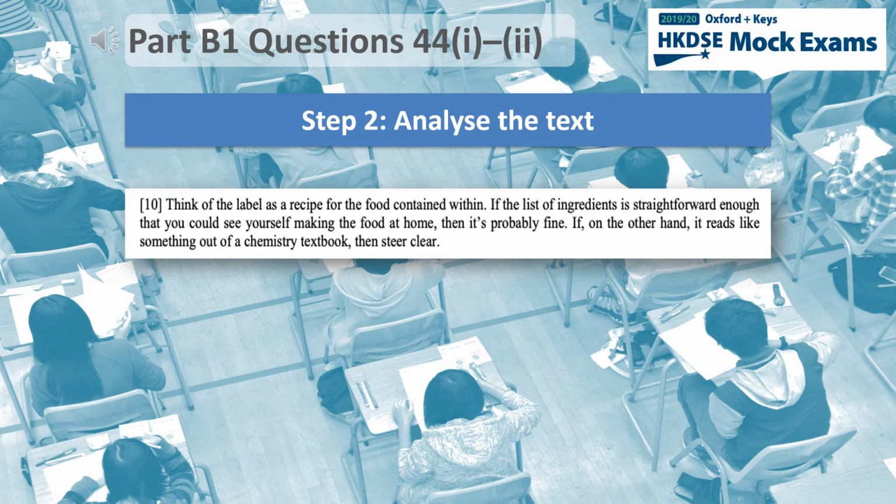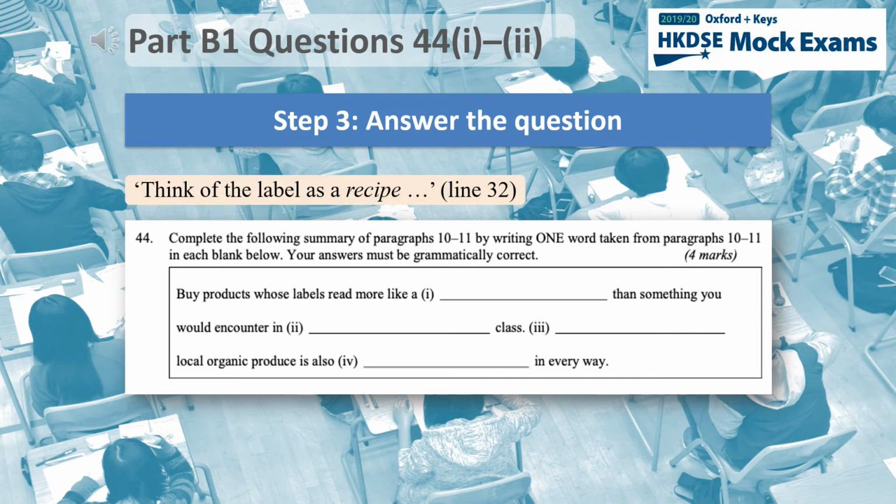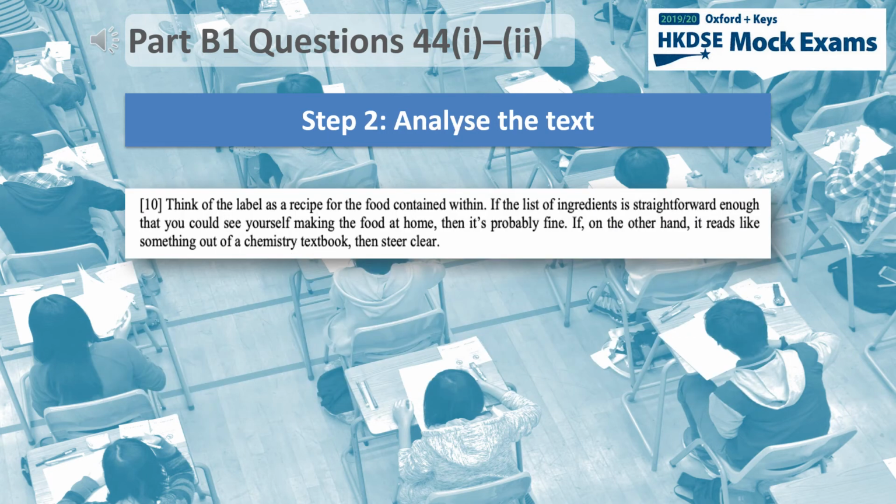So let's look at paragraph 10. In the first sentence, the writer instructs us to think of the label as a recipe. This seems like a good word for the first blank. "Buy products whose labels read more like a recipe" has a similar meaning to "think of the label as a recipe." So this must be the first answer. Let's go back to the text for the second answer.